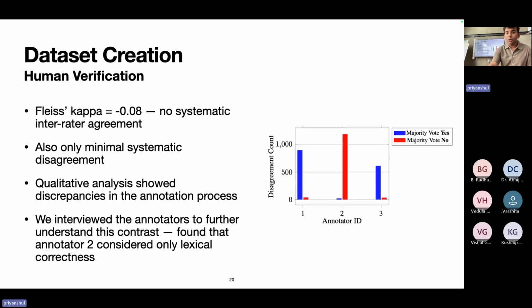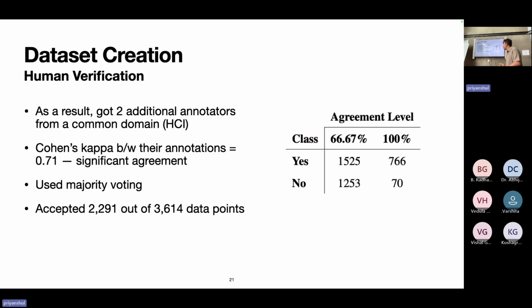So what we did next on a subset of our data is we got two additional annotators from the same domain. They belong to HCI. And on their annotations, we observed a significant agreement. So we saw a kappa value of 0.7. In the end, we used a majority voting. So anytime 2 out of 3 annotators agreed on the data points, we accepted those. So at the end, we had 2,291 data points out of 3,650. So this was the dataset creation process, which we utilized in our experiments.